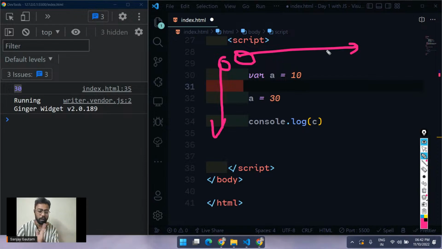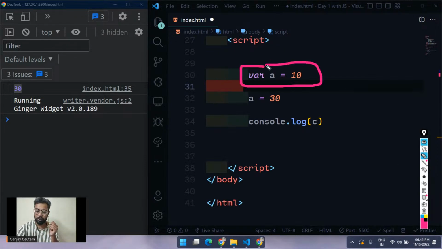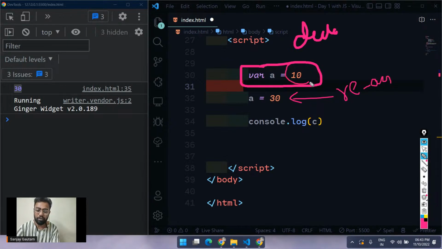So first it's going to execute this line, where we are declaring a variable. We are declaring that I have created a variable called a and its value is 10. And at the second line, I am reassigning the value. So I'm changing the value of a from 10 to 30 here.